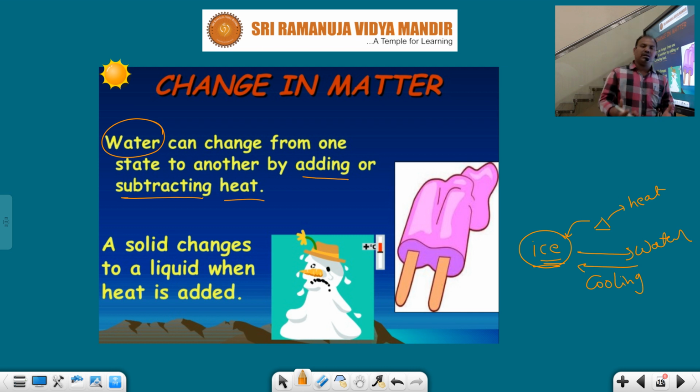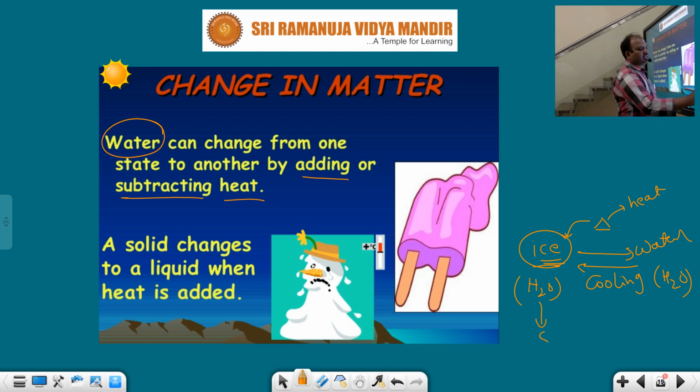Am I correct or not? Water kept inside the freezing chamber of the fridge will convert into ice. Ice kept outside the fridge will be converted into water. One is adding heat, another is subtracting heat. Heat is a form of energy; whenever it is added or subtracted, what will happen? The state of that matter changes from one form to another form. But don't forget that the composition is never changed. Ice means composition H2O, water means composition H2O. The composition remains the same, but the state of the matter changes.